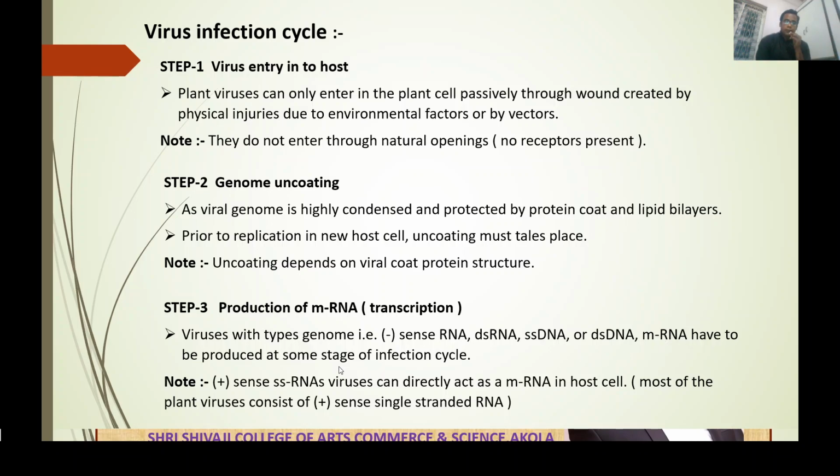If the viral genome is negative sense RNA, double stranded RNA, single stranded DNA, or double stranded DNA, then mRNA has to be produced at some stage. But positive sense single stranded RNA directly acts as mRNA, and most plant viruses have it as their genetic material or genome.